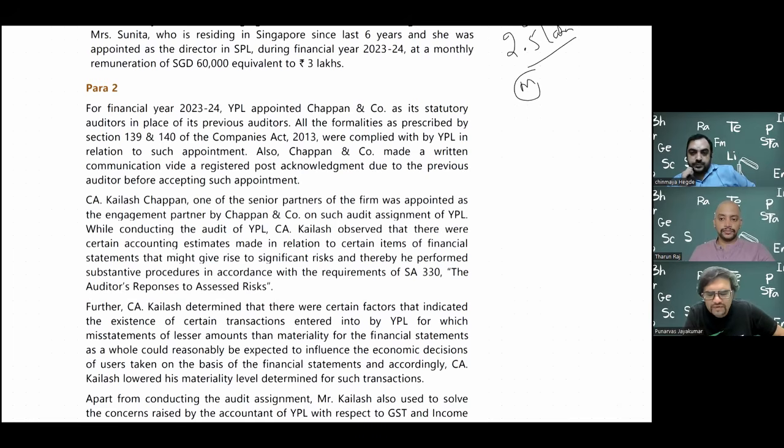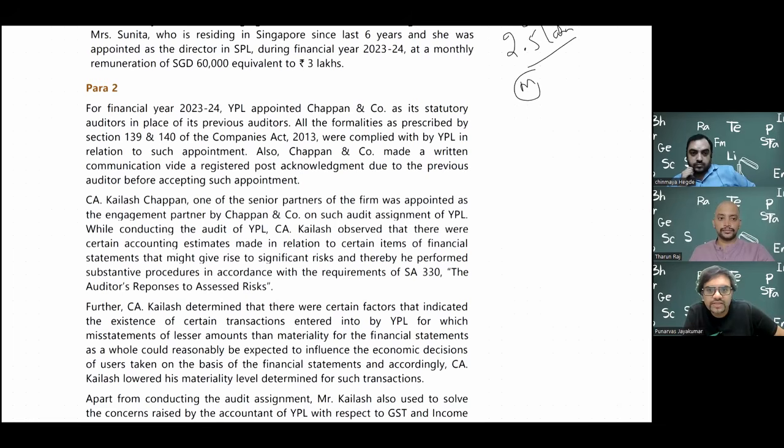Either way, even for a private company where rotation is not applicable, an auditor cannot be appointed for any number of years like it was before 2013. As of the 2013 law, every auditor or audit firm has to be appointed for a maximum period of 5 years. It is not up to 5 years like we saw in MD. An MD can be appointed for 1 year, 2 years, 3 years, but a statutory auditor has to be appointed for 5 years at a time. 5 plus 5 plus 5 plus 5 like that. But if rotation is applicable, then it's different.